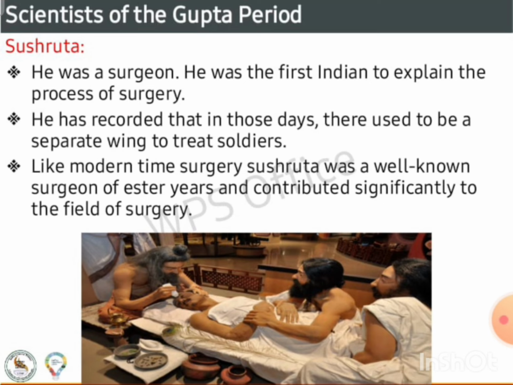Sushruta. He was a surgeon. He was the first Indian to explain the process of surgery. He recorded that in those days there used to be a separate wing to treat soldiers, like in modern times. Sushruta was a well known surgeon of ancient years and contributed significantly to the field of surgery.